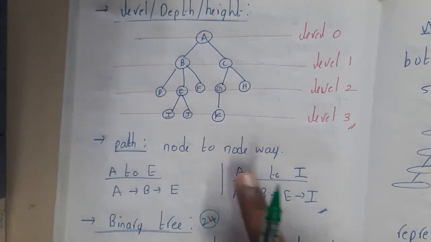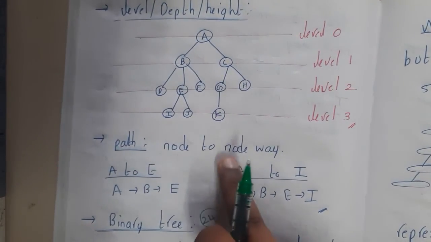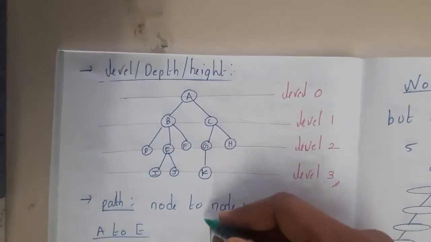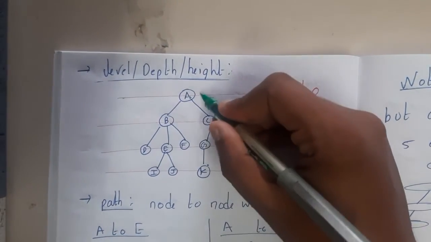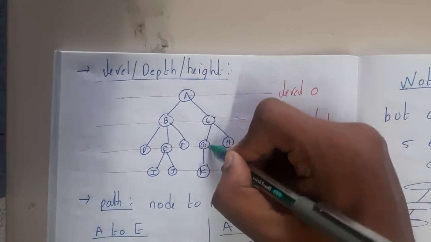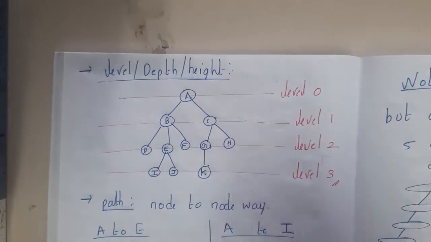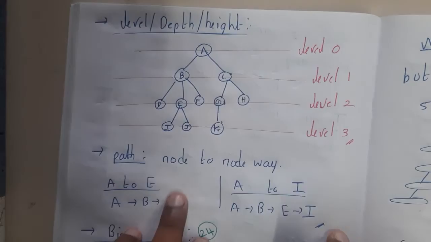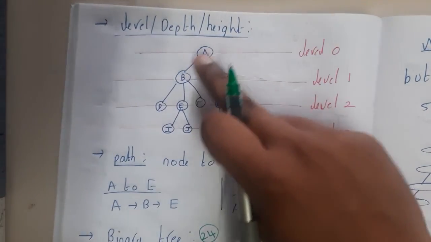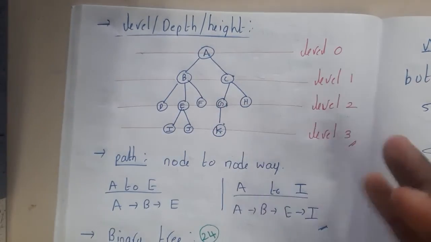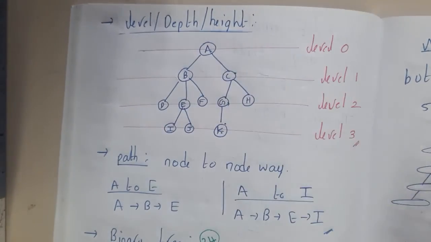And what is a path? Path is nothing but the node to node way. If someone asks you the path from A to K, you will say from A go to C, from C go to G, from G go to K. That is nothing but a path. Similarly A to E is A to B, B to E. Similarly A to I is A to B, B to E, E to I. In that way, how it is going is nothing but the path.